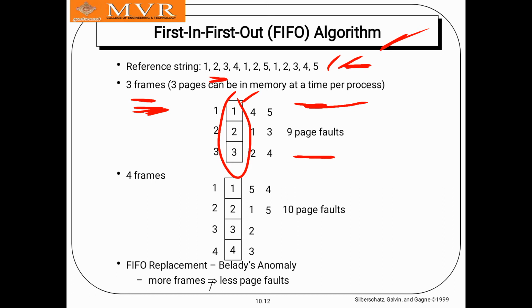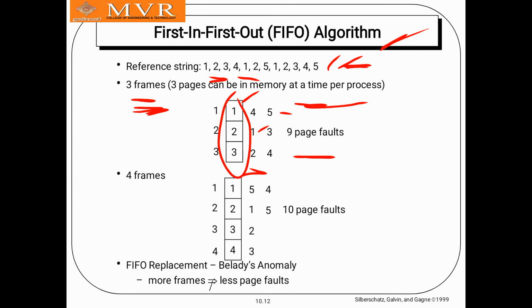The 4 will be in, and the remaining are 1 and 2. So the remaining are 4 1 2. Again the 4 will be swapped out and 5 will come in, after 1 2.